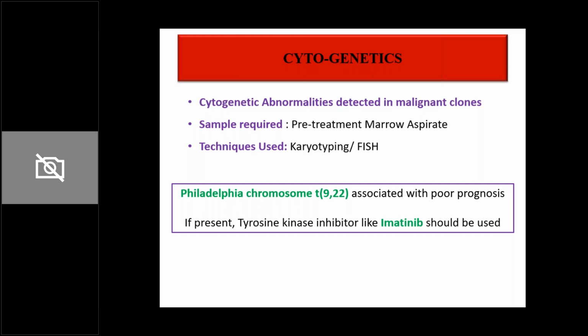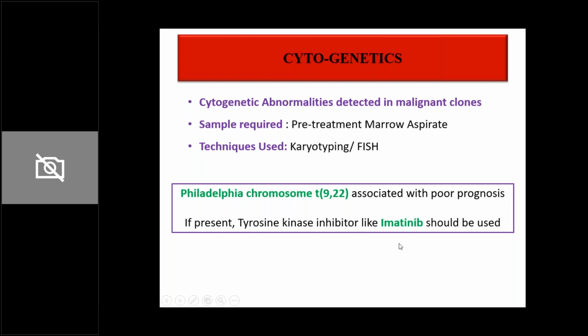I do not expect you to remember all cytogenetic abnormalities, but there is one that I don't want you to not know, and that is the Philadelphia chromosomal translocation 9;22. If the malignant cells of the patient have this translocation 9;22, it is associated with poor prognosis. Additionally, they are going to receive high-risk chemotherapy.